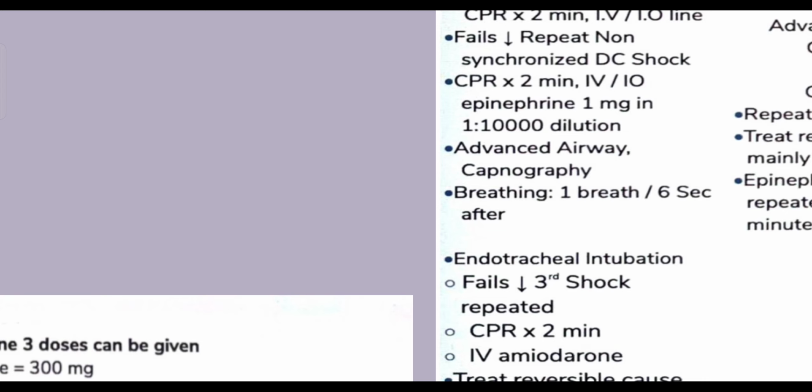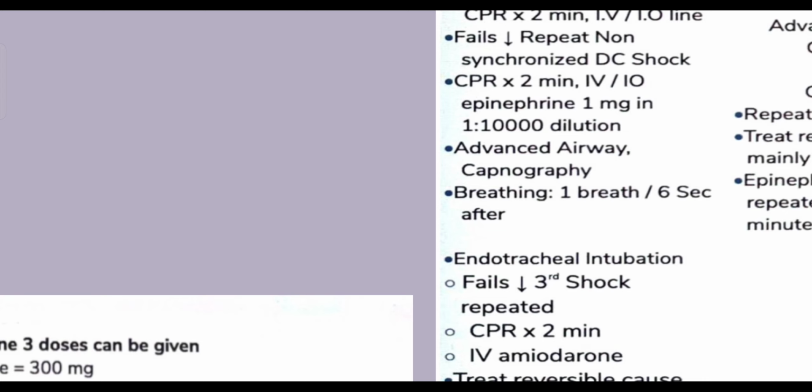Now chest compressions will remain the same, but the breathing frequency of the patient will now be one breath every 6 seconds. So chest compressions are anyway gonna be given because the rhythm has failed to revert back to normal. So I'm gonna write the word CPR again for 2 minutes. You can see that almost 6 minutes are going by. Brain dies usually within 4 minutes. So we are mostly gonna lose the patient.